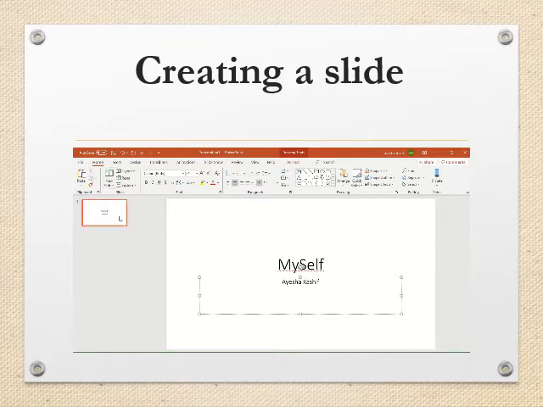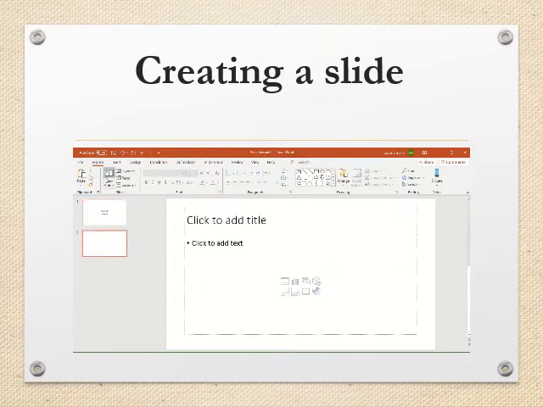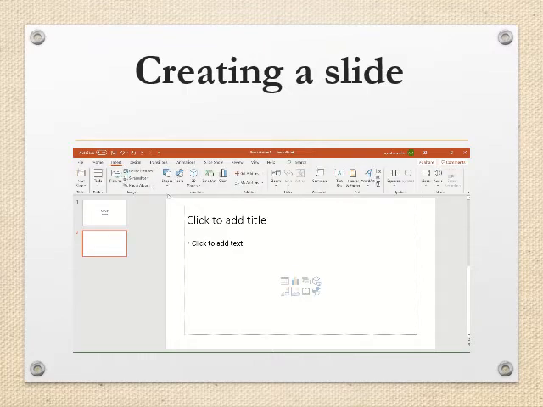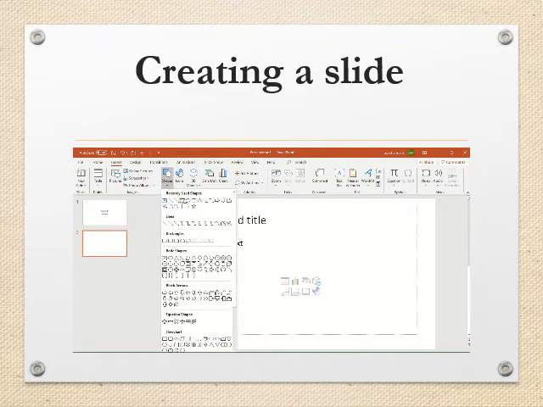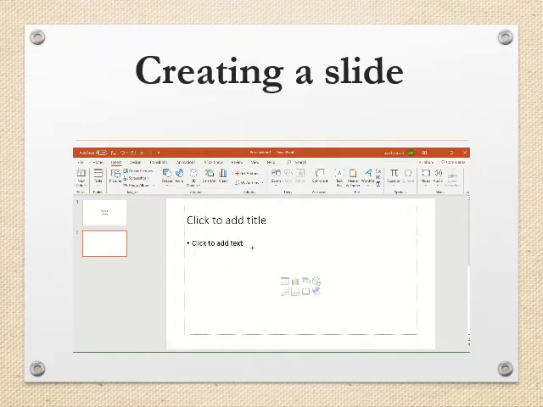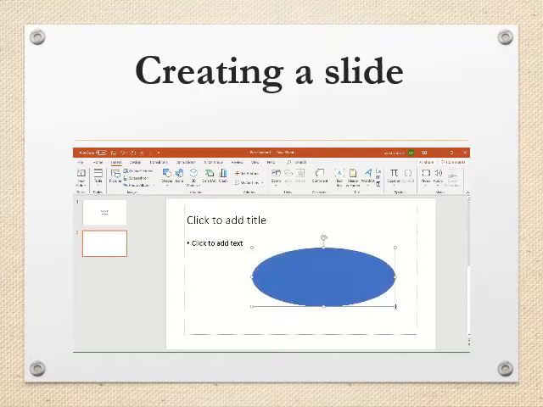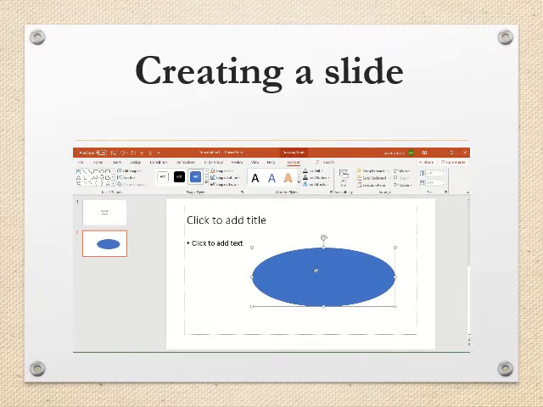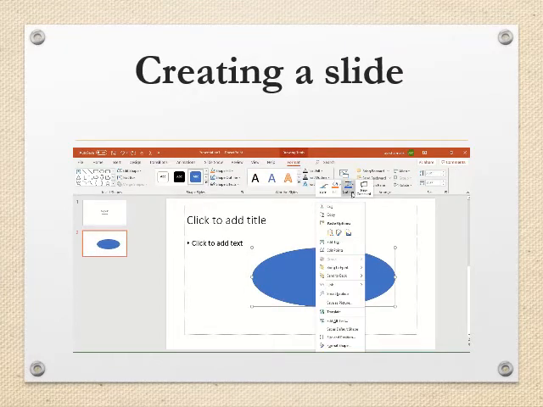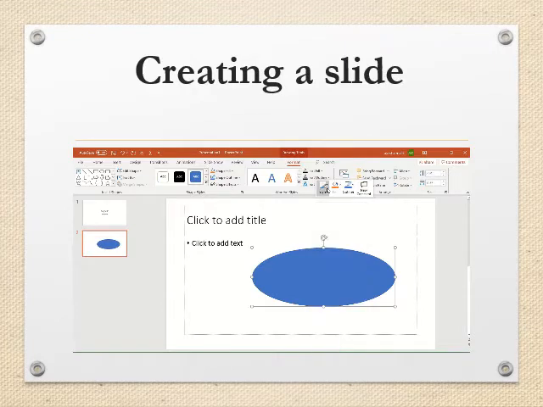So, now on the next slide, I can add different pictures and I can add different shapes. Let's start with the shapes. I insert a shape that is a circle like this, and from here I can choose different options, different styles.